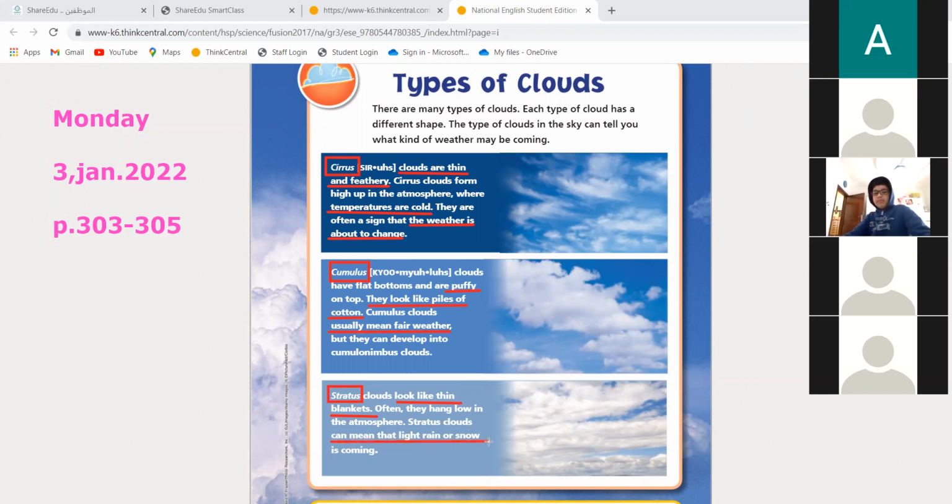But there is another type called cumulonimbus. Cumulonimbus is a mixture of all of them. Do you know why? Because it's very huge, it can go from the top to the bottom, or from the bottom to the top.